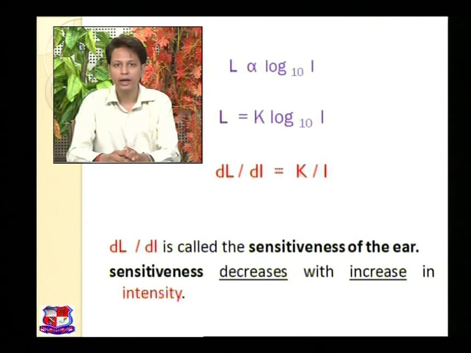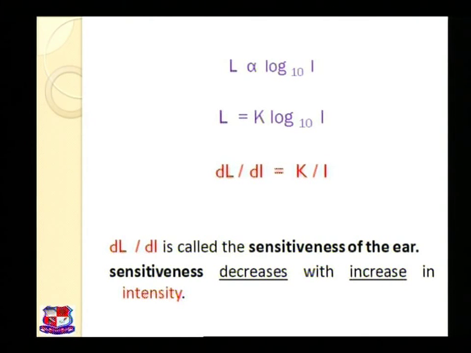As I said, intensity is inversely proportional to dL upon dI, that is the sensitiveness. So if intensity increases, the sensitiveness decreases. This was the first question which can be asked for 6 marks, where the difference between loudness and intensity is asked, and with respect to that the Weber-Fechner's law can be asked. So this much is the proportion of the answer which should be written during the examination.